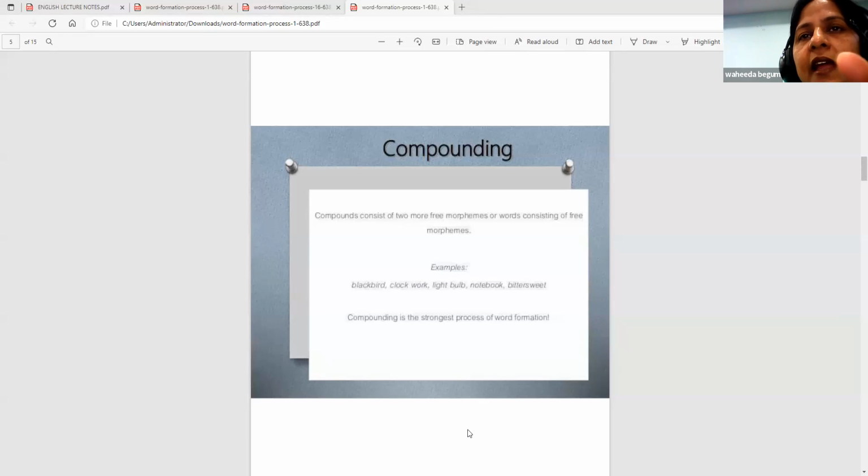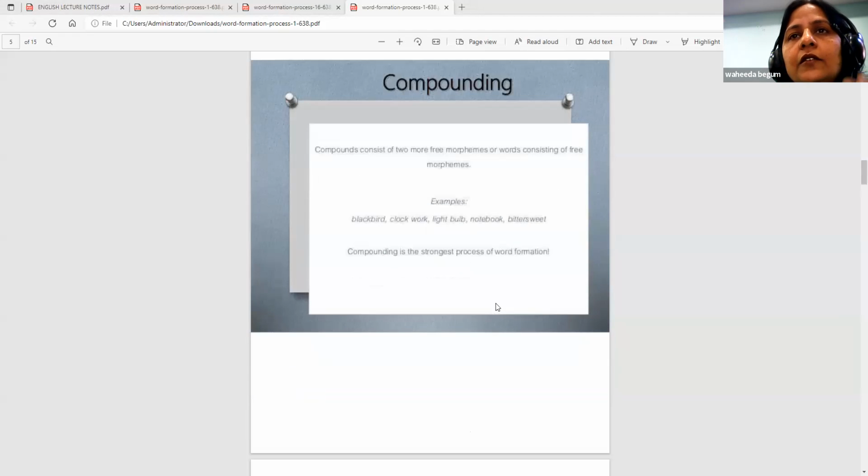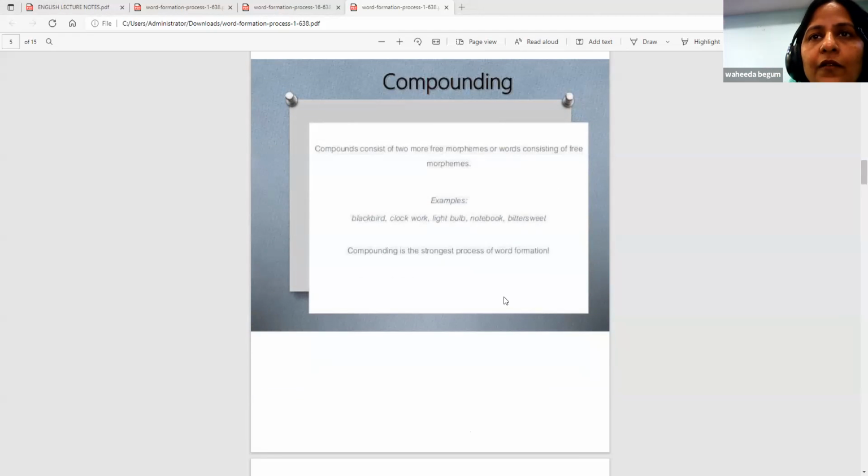But when side and walk are brought together, it means something different: the path that is given near the road is called the sidewalk. That's why this is the strongest process of word formation, because by combining 2 words together, you make a new word. Compounding is the strongest of all the word formation processes.